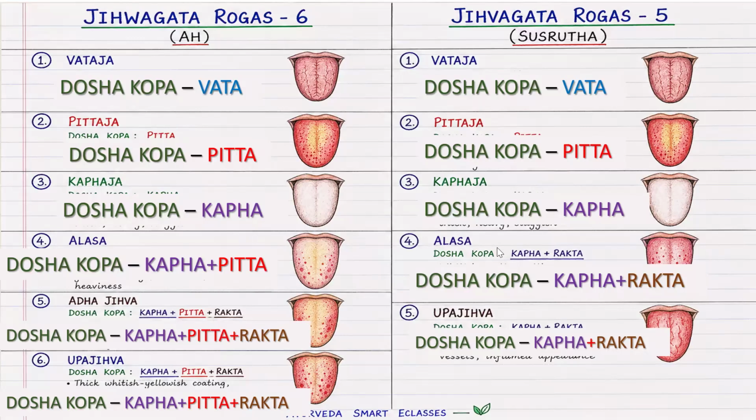The doshas Vada, Pitta, Kaba are the respective dosha. When coming to Alasa, Ashtanga Hridaya mentioned Kaba plus Pitta, but for Sushruta it is Kaba plus Rekta. For Ashtanga Hridaya Acharya, Adi Jihva and Ubajihva both are Kaba plus Pitta plus Rekta. But for Sushruta Acharya, Ubajihva is Kaba plus Rekta, and he does not mention Adi Jihva.